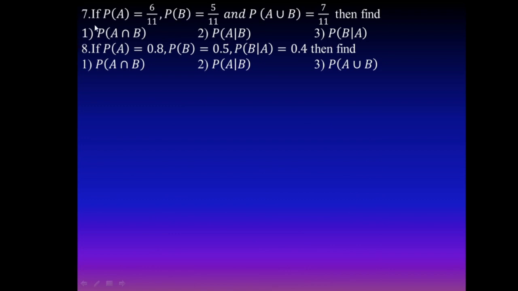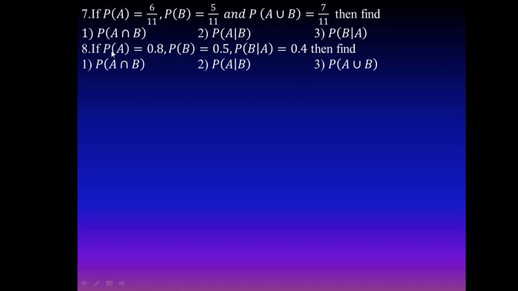These are 3-mark questions. If probability of A is given, probability of B is given, and probability of A union B is given, then find probability of A intersection B, probability of A given B, and probability of B given A. You know that probability of A intersection B, using the addition theorem, is probability of A plus probability of B minus probability of A union B. Then find the value of probability of A given B, which is equal to probability of A intersection B divided by probability of B, and probability of B given A means probability of A intersection B divided by probability of A.